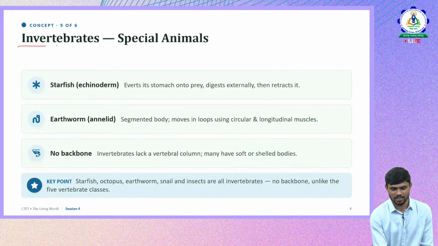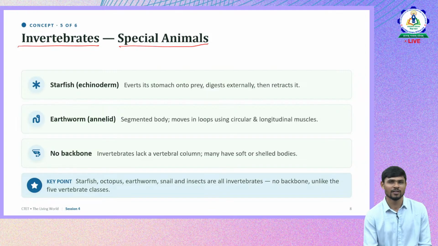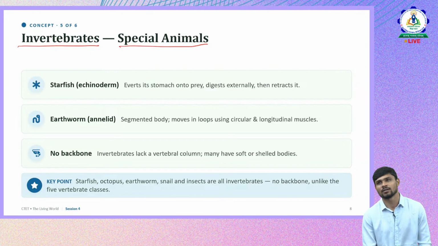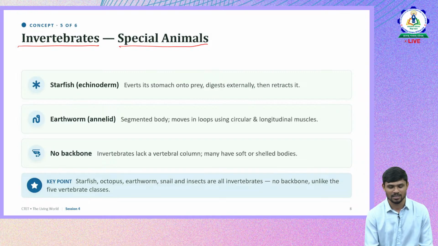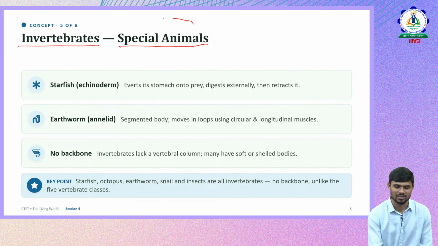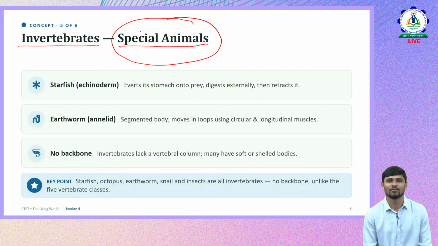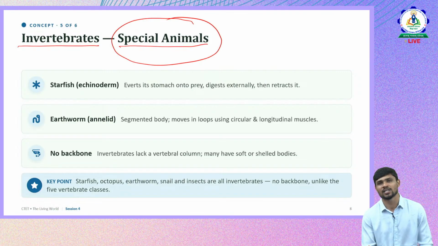So, invertebrates. Let us move to invertebrates. Till now we discussed the most important and most asked concepts in vertebrates. With respect to invertebrates, they were focusing more on the special animals. So what are those special animals?